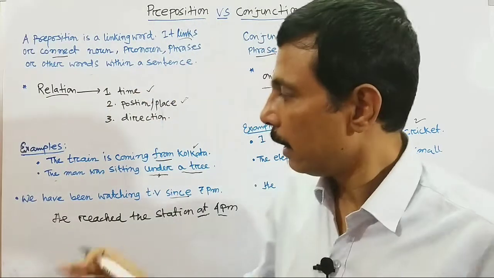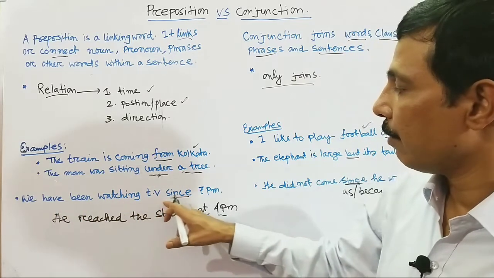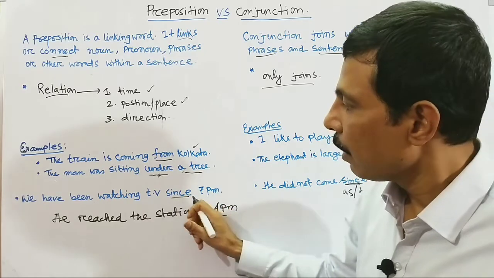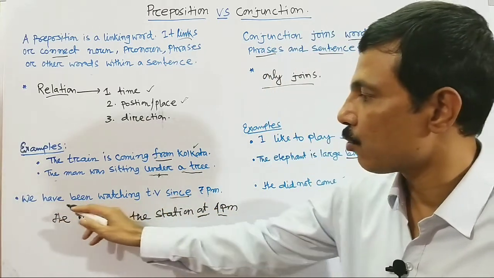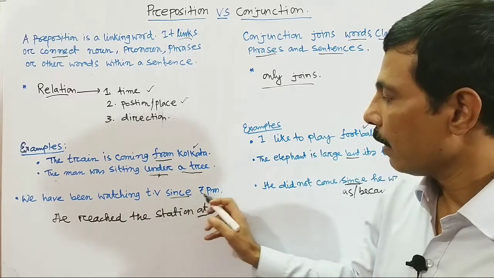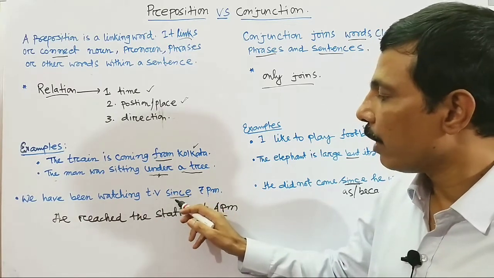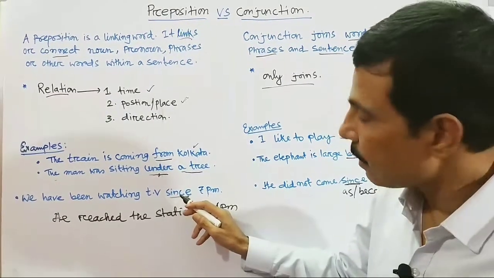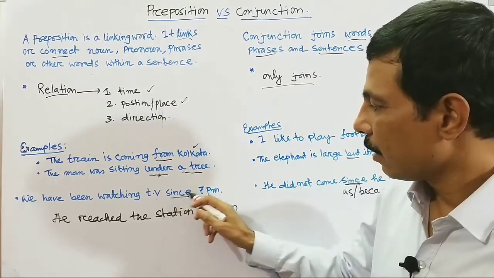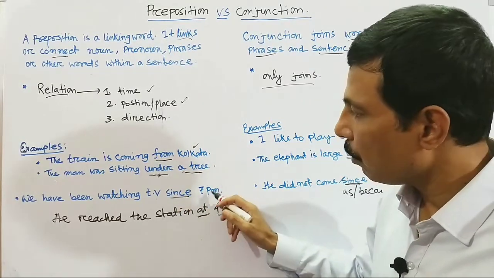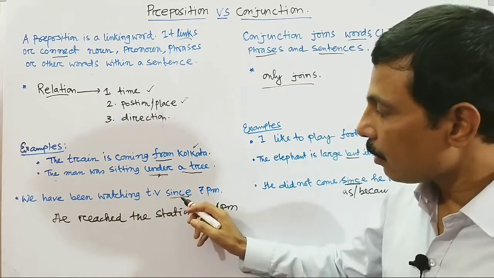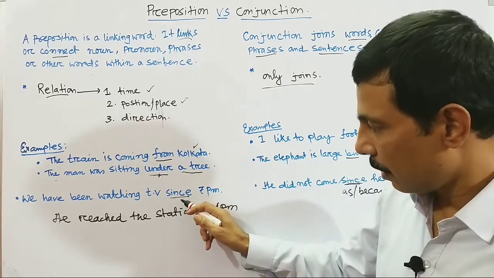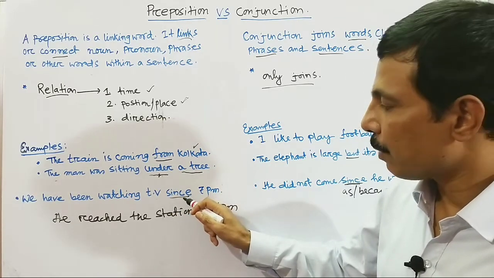Now look here at an example: we have been watching TV since 7 p.m. Here since joins 7 p.m. with the remaining part of the sentence, we have been watching TV. Here since is used as a preposition because it joins a noun with the remaining part of the sentence, and it also expresses a relation, a time.